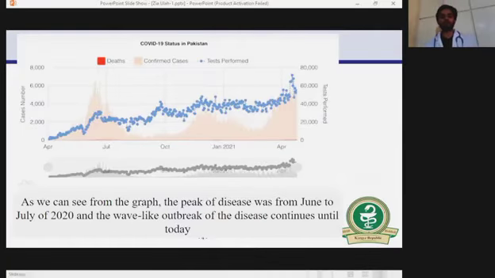In this graph, you can see the death rates, the confirmed cases, and the tests performed. We are going to show you the graphical representation of the death rates, confirmed cases, and tests performed all over Pakistan. The blue line represents the tests performed, while the brown shows the confirmed cases. As we can see from the graph, the peak of the disease was from June to July of 2020, and a wave-like outbreak of the disease continues until today.